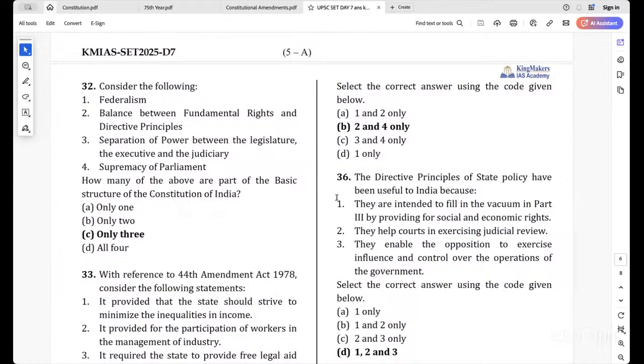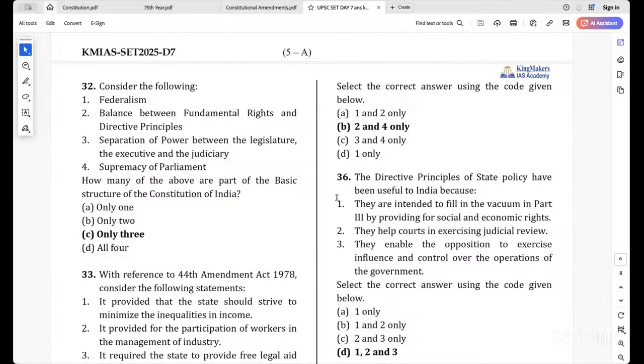Now the 32nd question. Consider the following: federalism, balance between fundamental rights and directive principles, separation of power between the legislature, the executive and the judiciary, and fourth, the supremacy of the parliament. How many of the above are part of the basic structure of the Constitution of India? All four? Only three. Which one is wrong? Why is that wrong?